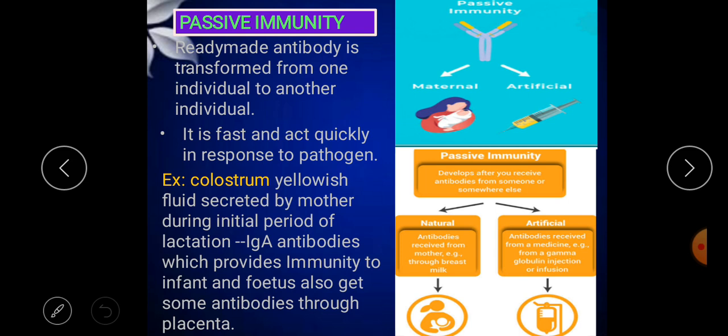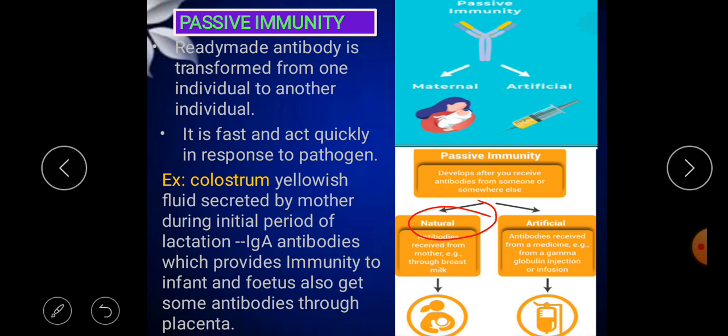So let us study what the natural passive immunity and artificial passive immunity are. In natural passive immunity, antibodies are received from the mother, for example through the breast milk.